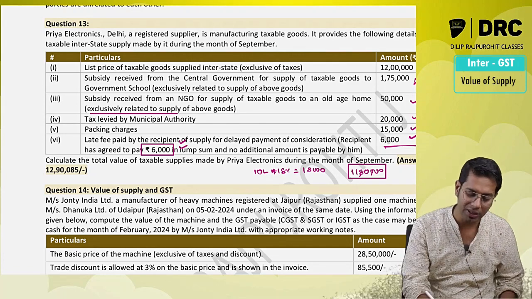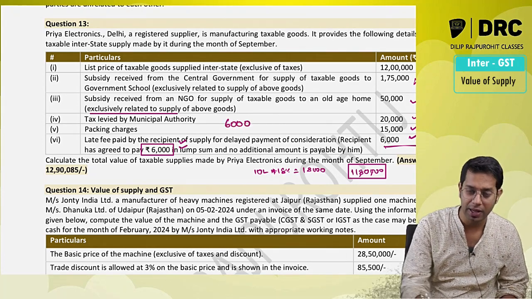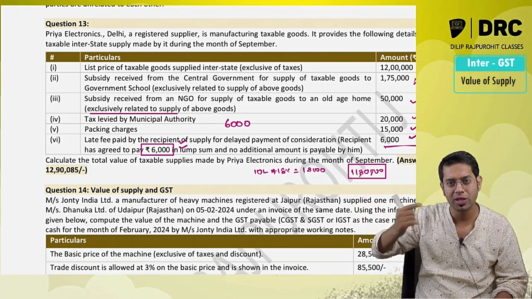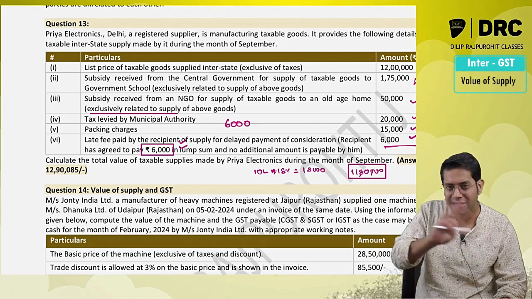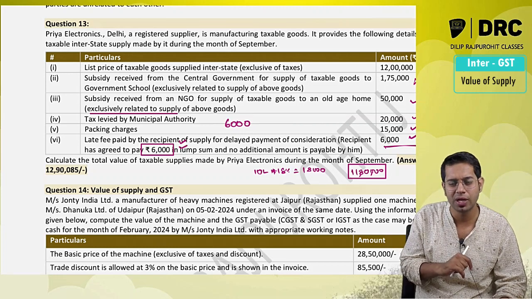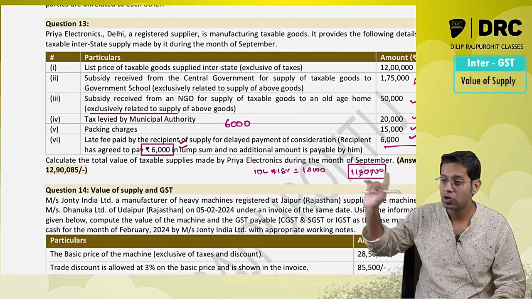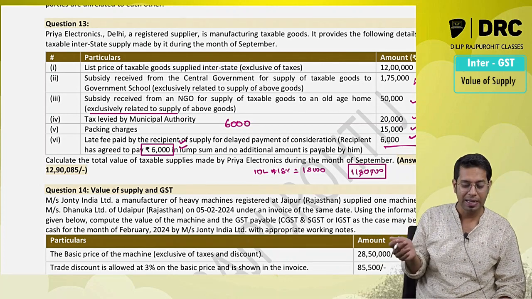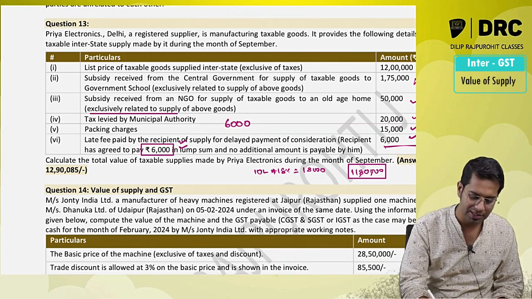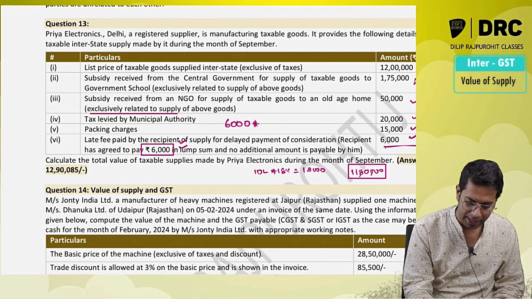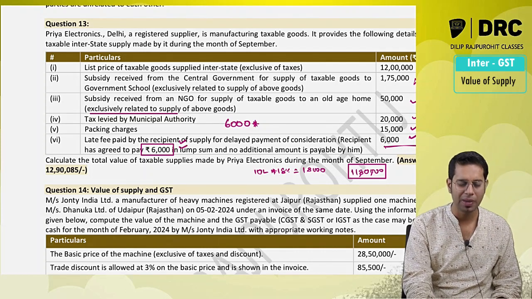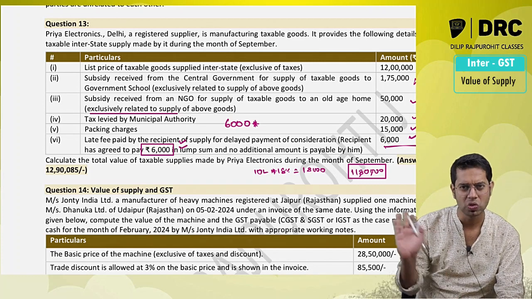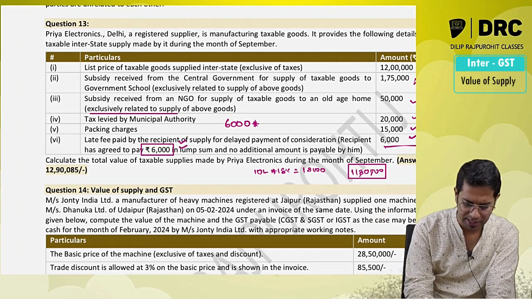Meaning what, sir? On this 6,000, basically it will be added in value of supply. If it is added in the 10 lakh rupees, then on that also GST will be charged. But they are telling I am not going to pay any extra GST on that. Meaning, this is required to be treated as inclusive of GST. And when you are adding, add an amount excluding GST. How? Now 18%. Normally when the rate is not given, assume it to be 18%. And interest also, because it is services, anyway 18% is the rate.